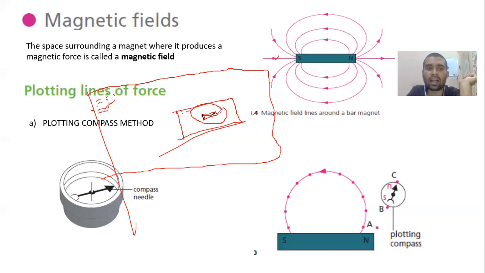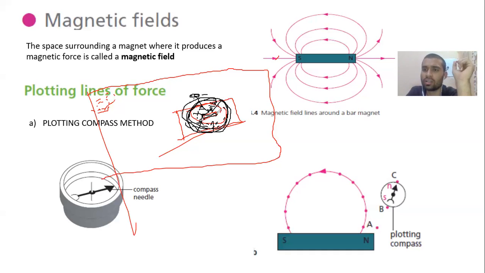That around the magnet there is some region, some area around which only if you keep the iron nails, those will get attracted towards the magnet. Apart from that circular region, if I keep the nails here, these won't get attracted. Only if I keep them in this circular region, they will get attracted.